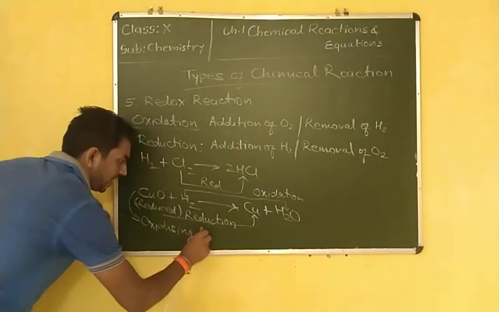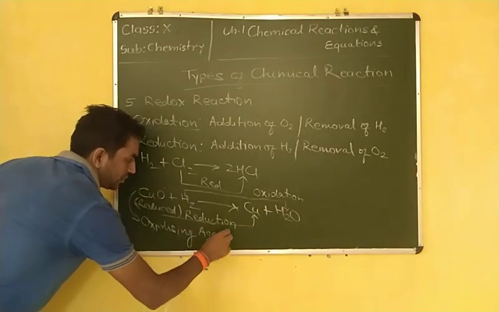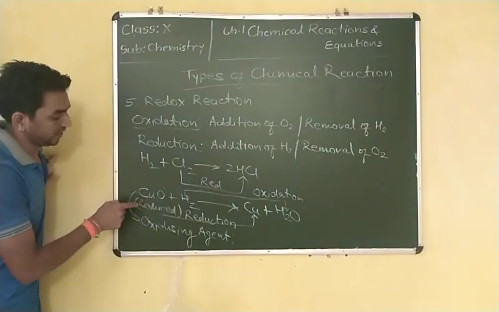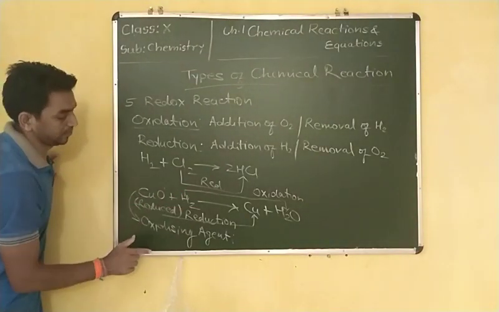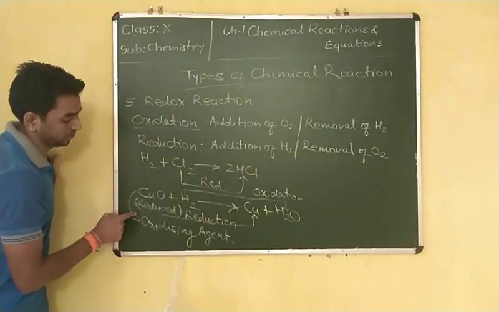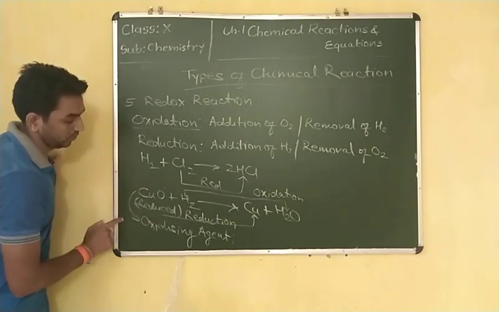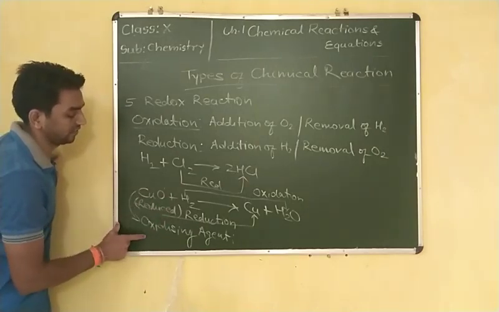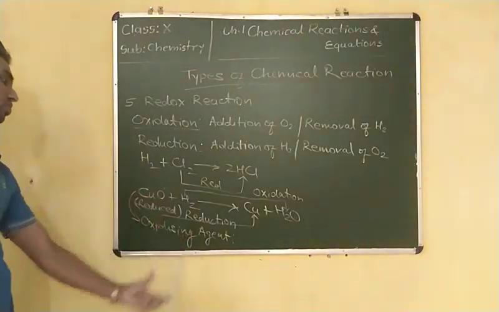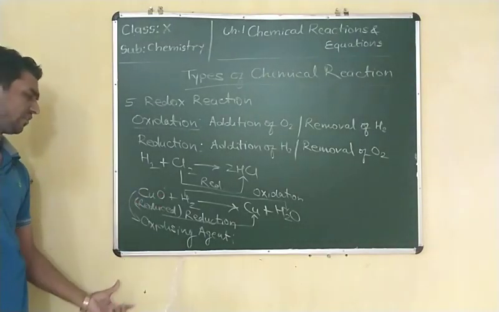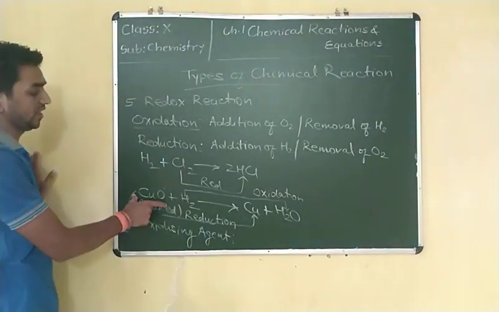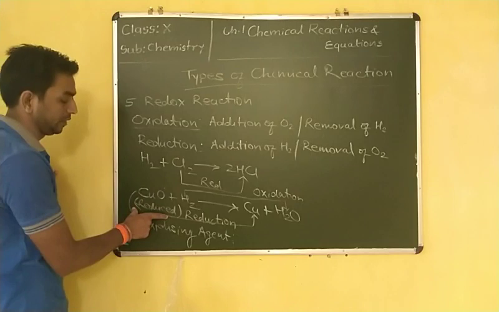Oxidizing agent means the substance or chemical which oxidizes another substance, and itself it is reduced. Such a substance is known as an oxidizing agent. Or generally you can say that the substance which contains oxygen and gives oxygen is known as an oxidizing agent, and it will be reduced.